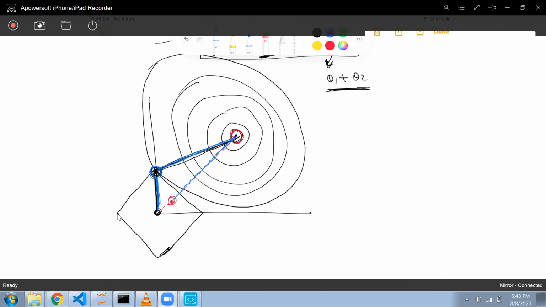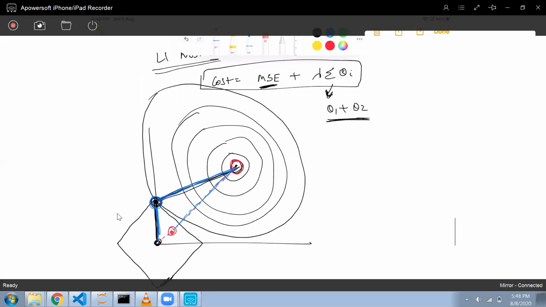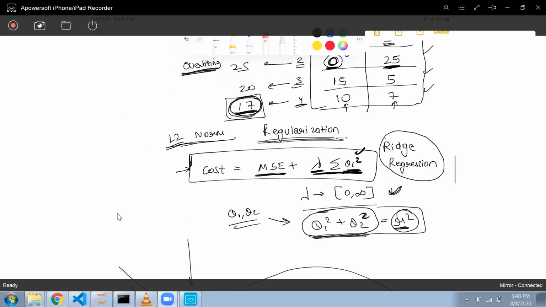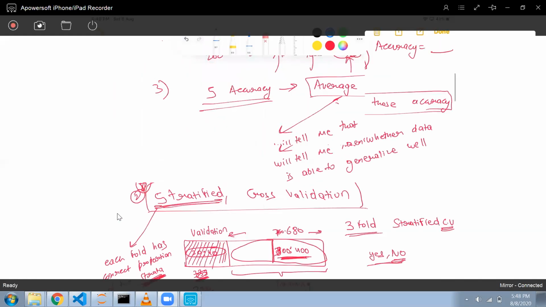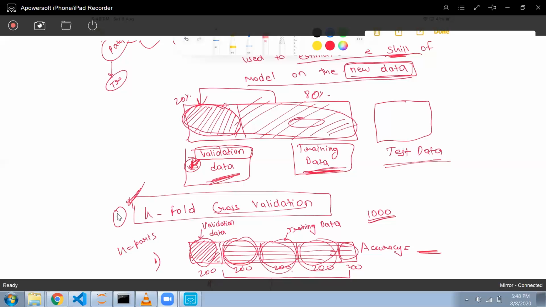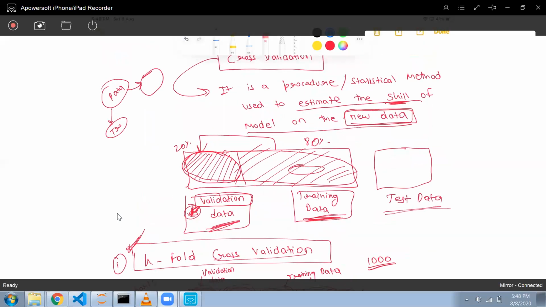Okay, so this was L1 regularization. All right, so these were the concepts that I wanted to tell you. Now this was the theory part. Now I wanted to tell you some other things.